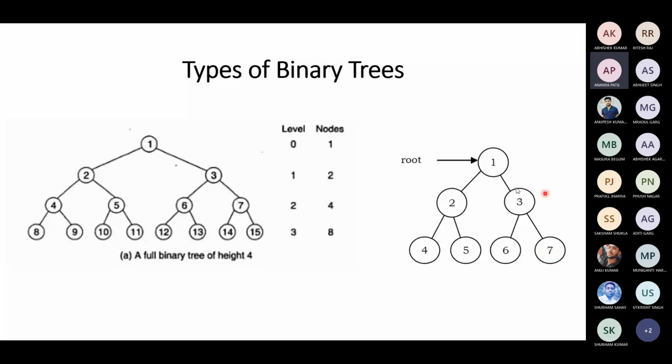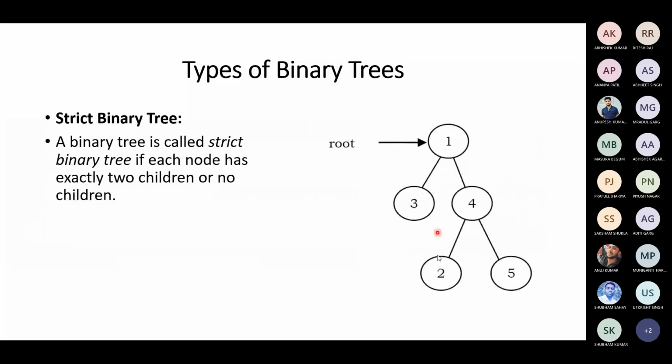Okay, does this make sense? Is this a full binary tree? No, sir. Why? This is not a full binary tree. Why?